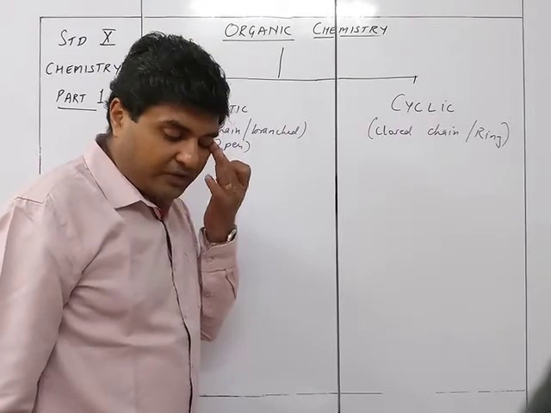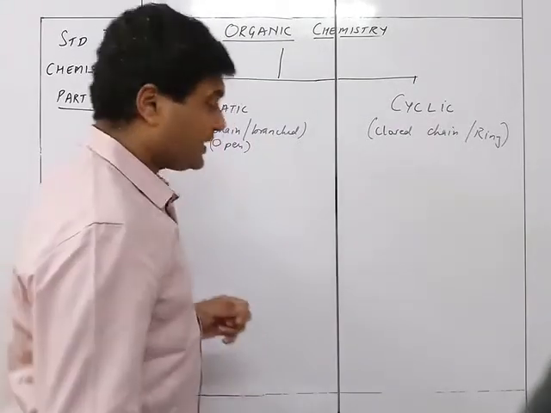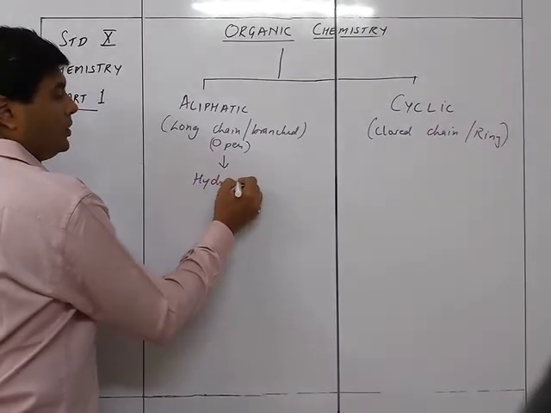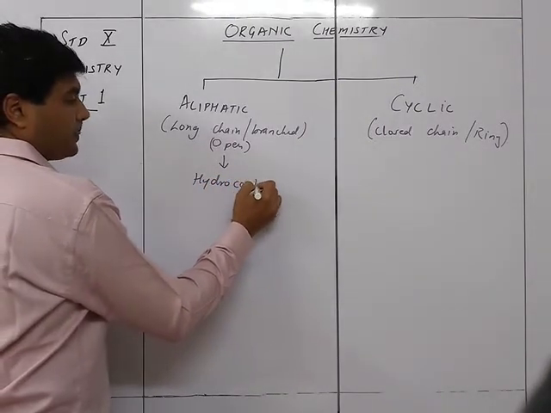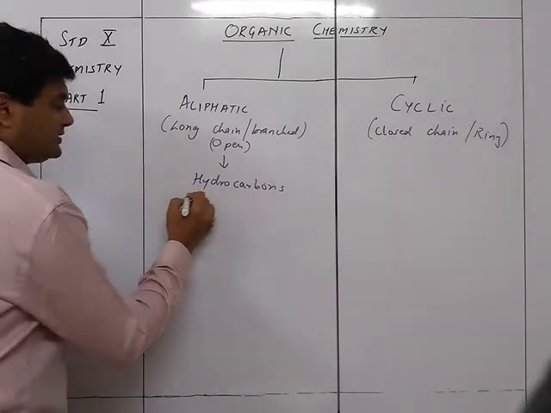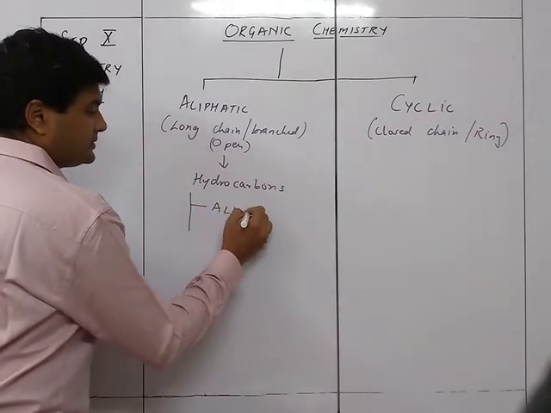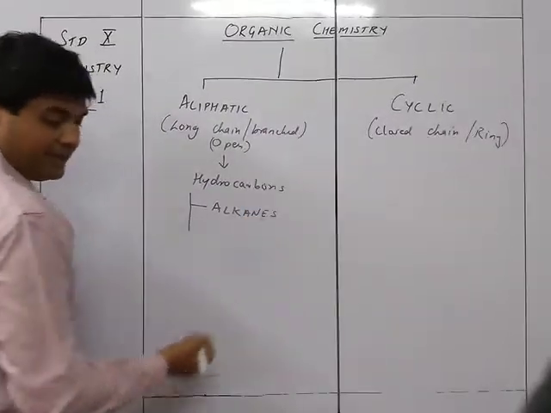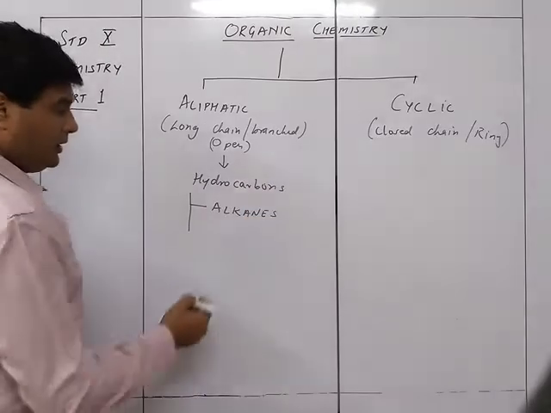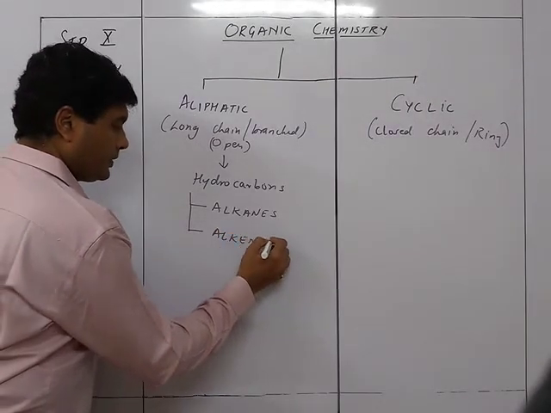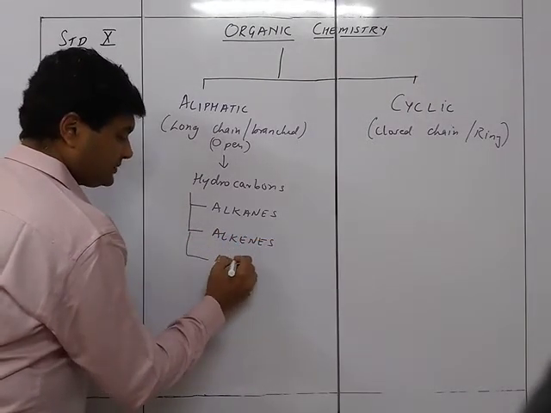In the case of aliphatic compounds, they are hydrocarbons, and these hydrocarbons are in the form of alkanes, alkenes, and alkynes. We'll learn in detail about these, so not to worry.